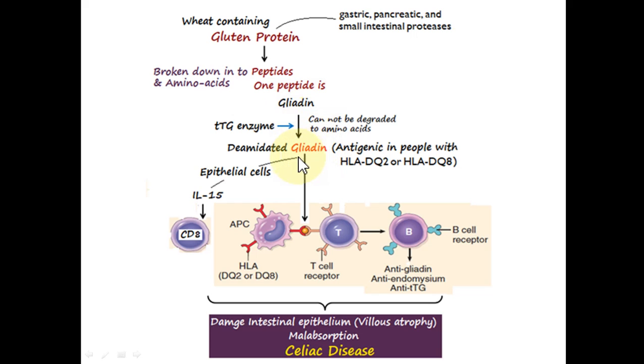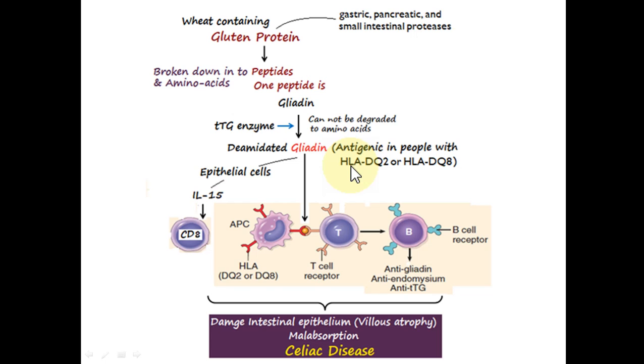And the gliadin is now known as the deamidated gliadin. It is said that people with human leukocyte antigens DQ2 and DQ8 are at increased risk of developing celiac disease.